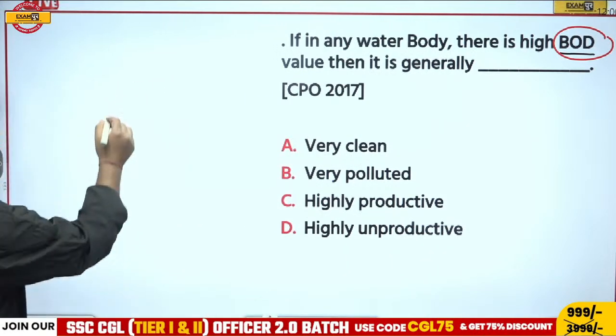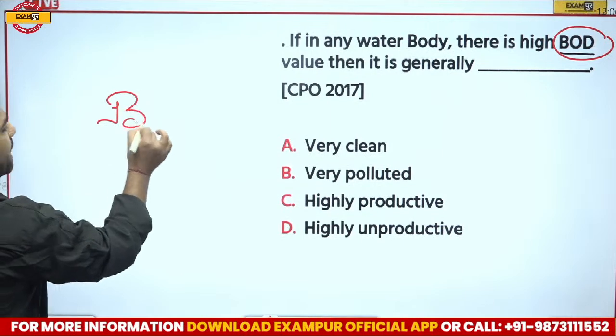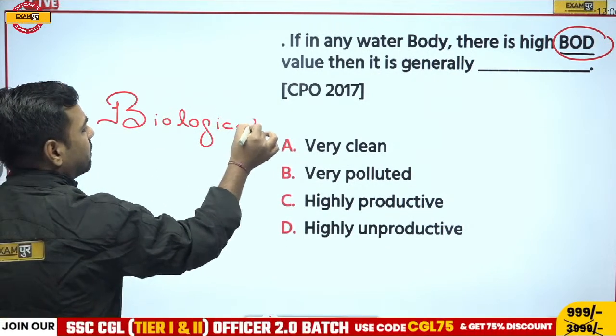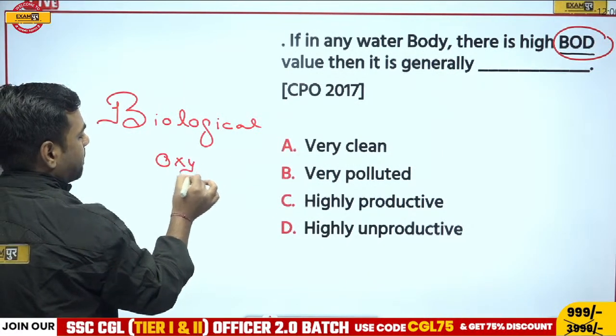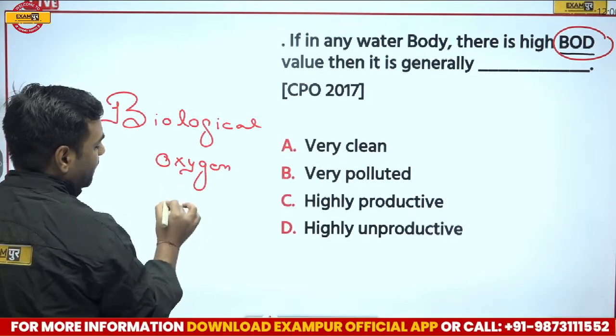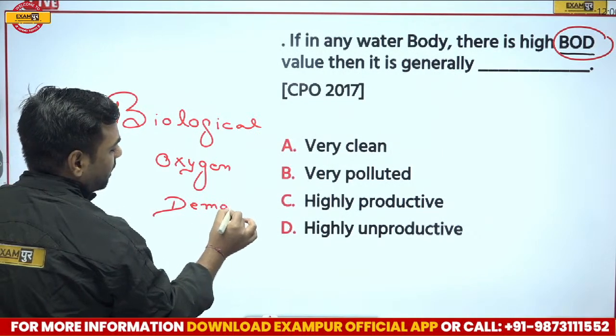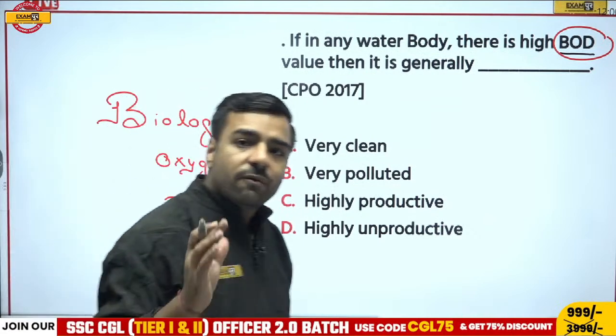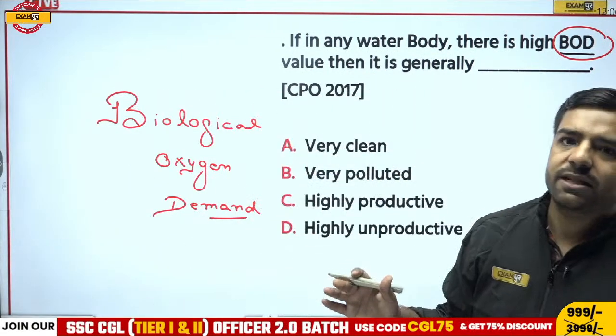So if I talk about this BOD, what is that? That is biological oxygen demand. Now from the name itself, it is clear that we are talking about the demand of oxygen which is required by the microbes. When I talk about a water body, there are microbes present over there.